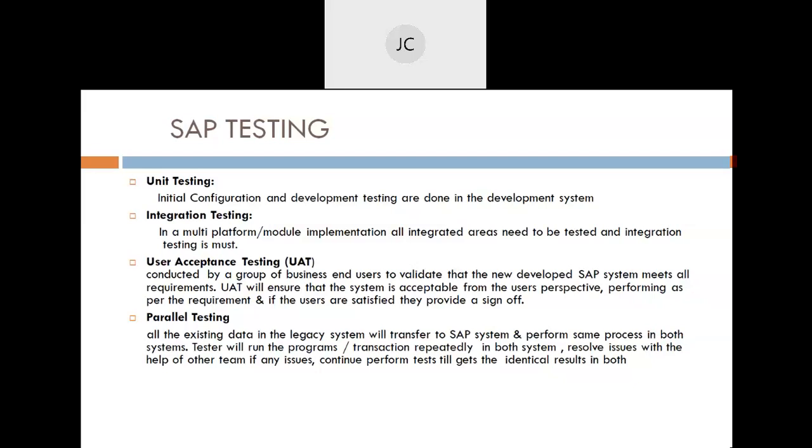Like in Tally, they have their existing process, which should not be changed, and we check whether the same process is being performed or not. So parallel testing of the legacy system and our production SAP system goes on for 2-3 months, sometimes more. Once they are satisfied that both are working properly, fine. The main idea behind parallel testing is to check whether the solution is relevant and follows the same process, or whether many processes are missing.